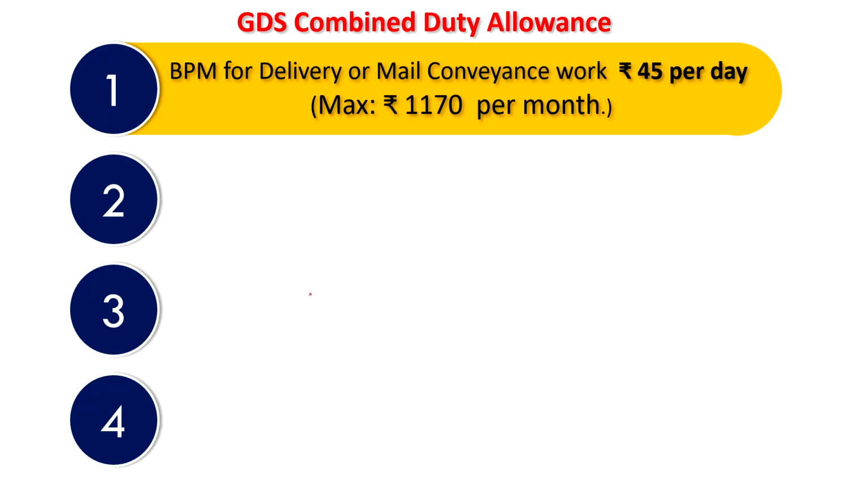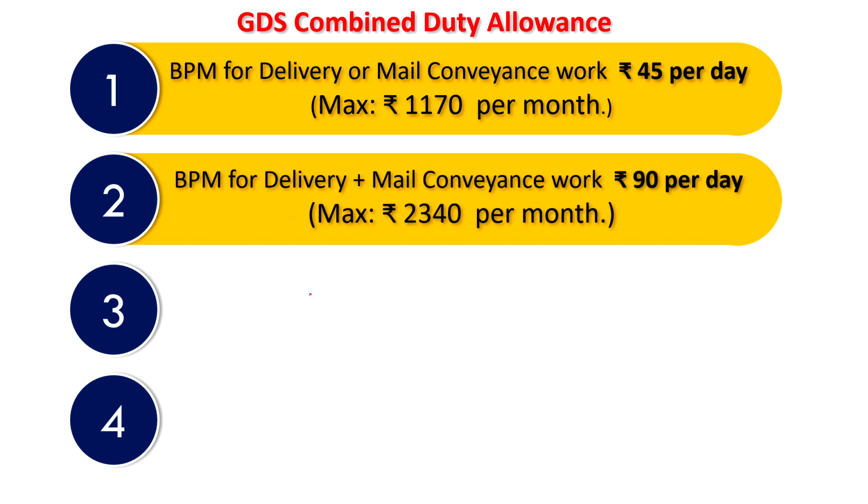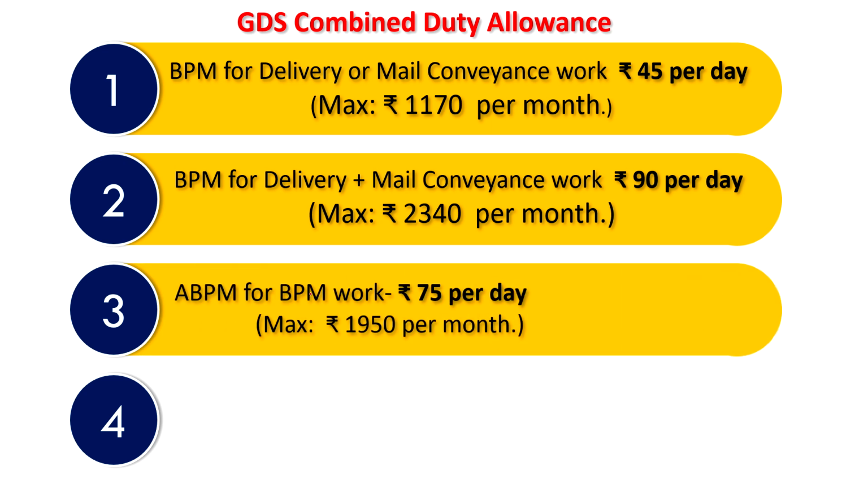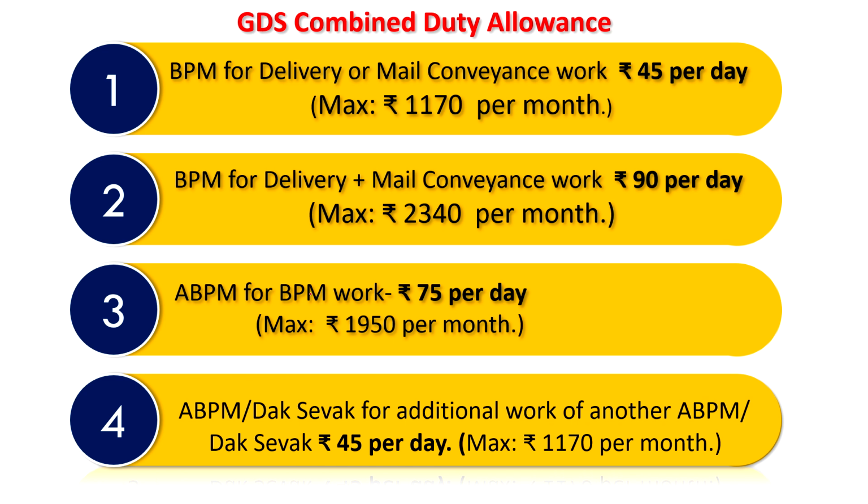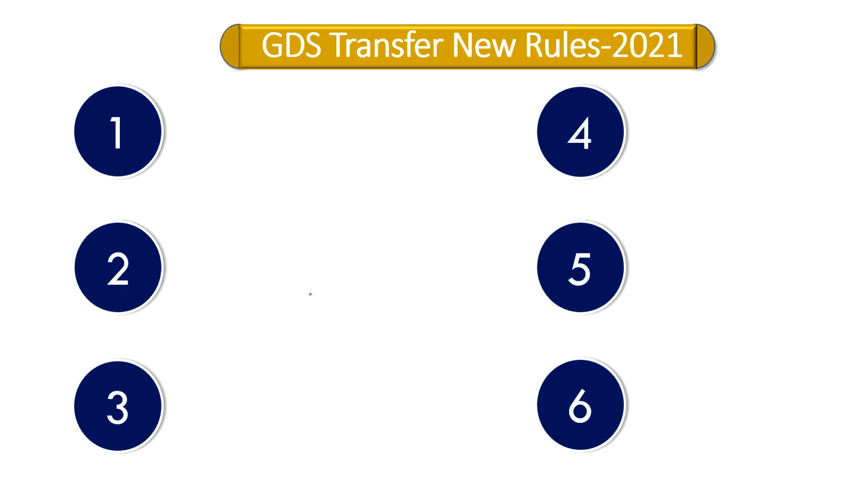And now we will see about GDS combined duty allowance. For BPM for delivery or mail conveyance work, 45 rupees per day will be granted. Maximum will be 1170 per month. For BPM for delivery and mail conveyance, 90 rupees per day and 2340 per month maximum. And ABPM doing BPM work: 75 rupees per day and 1950 per month is the maximum ceiling. And for ABPM or Dak Sevak for additional work of another ABPM or Dak Sevak, 45 rupees per day, maximum is 1170 per month.